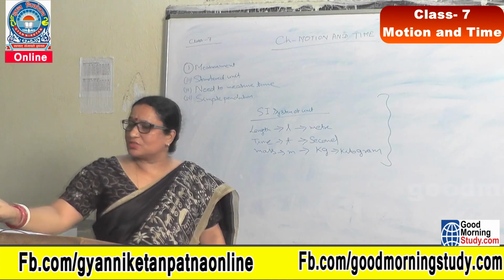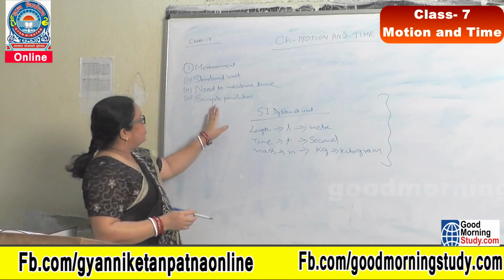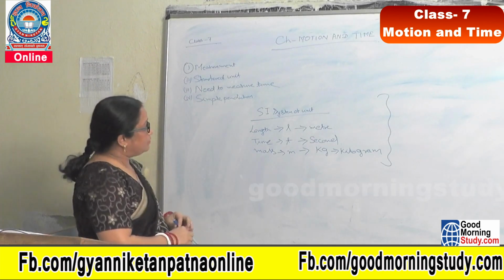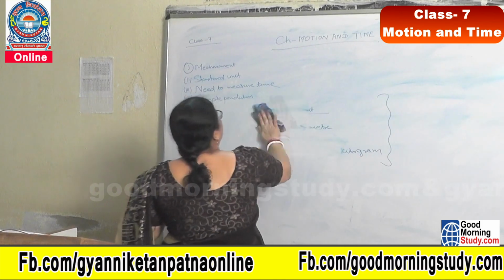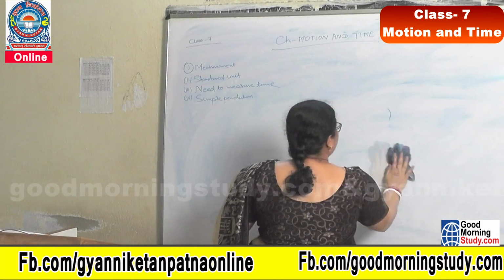Now I want to explain the term simple pendulum. What is a simple pendulum? At first I want to draw a picture of a simple pendulum.